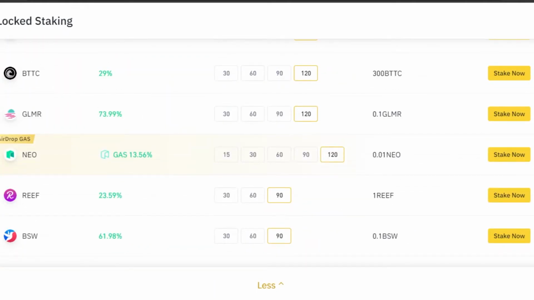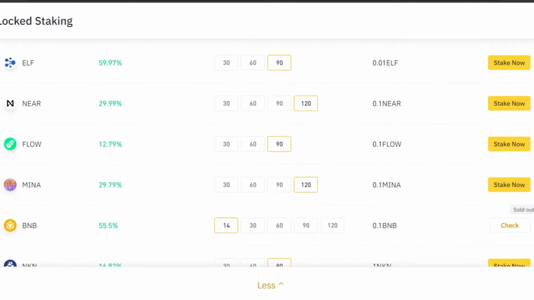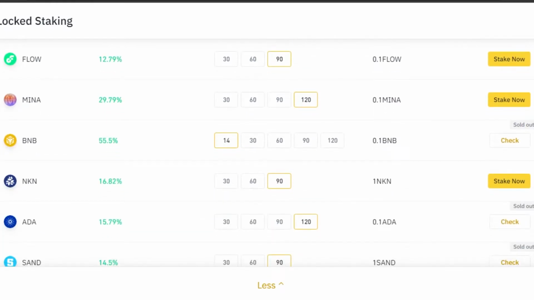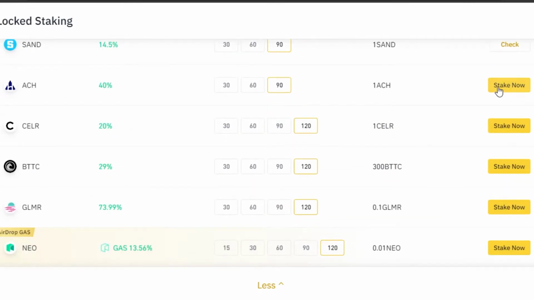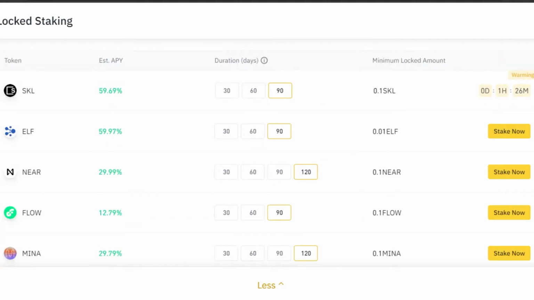Now you will select any of the tokens that you want and you can simply lock on it. So you can see some of them will be sold out. For example, BNB is sold out and you cannot stake on this one now. The ones available will say Stake Now. So let's go ahead and select the one which is available right now. Let's just go with the first one. Again, I'm not suggesting any of the token assets or anything. I'm just showing you around.